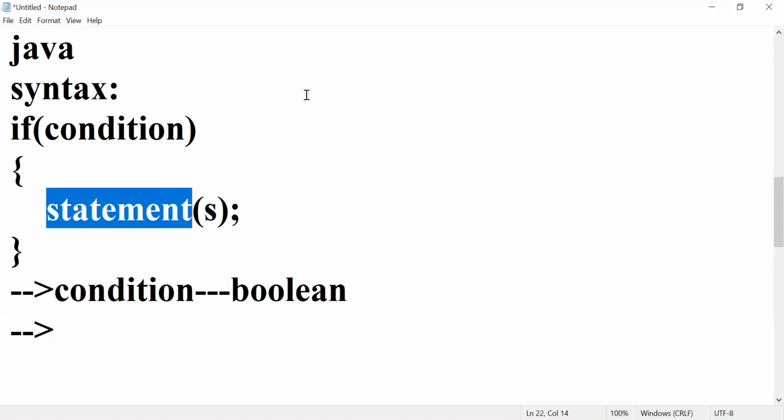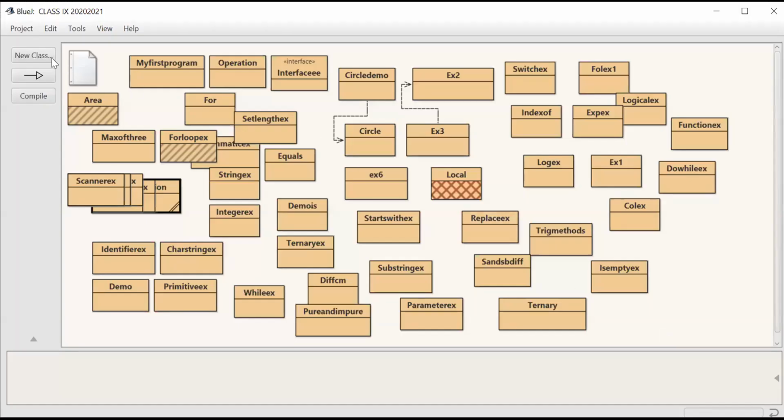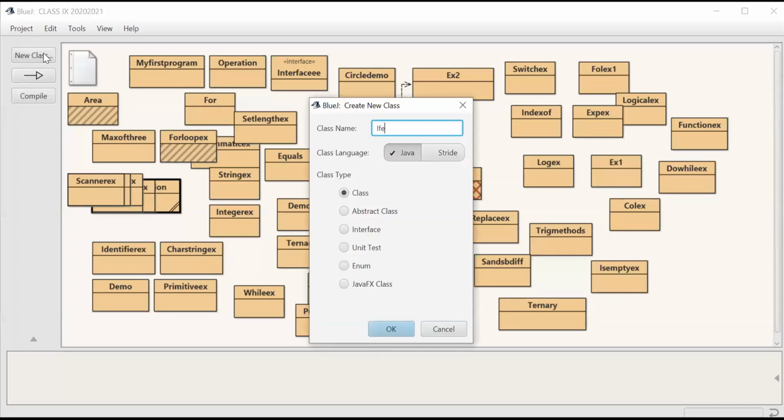So open your BlueJ once. One sample program I will execute on BlueJ, then you will understand clearly. If example.